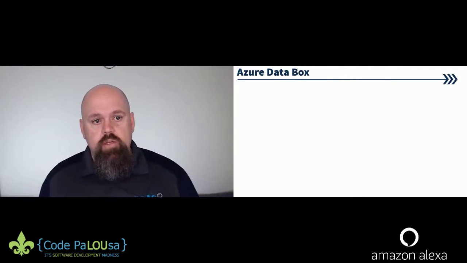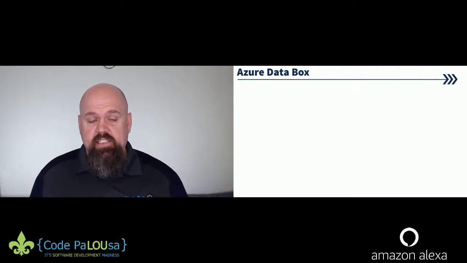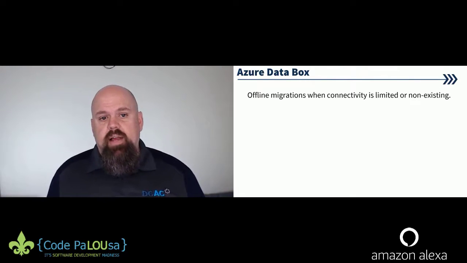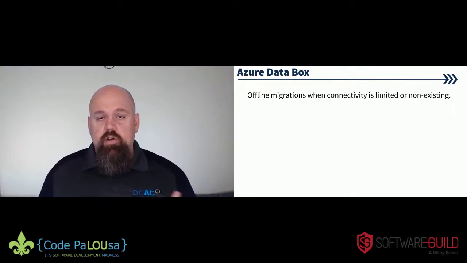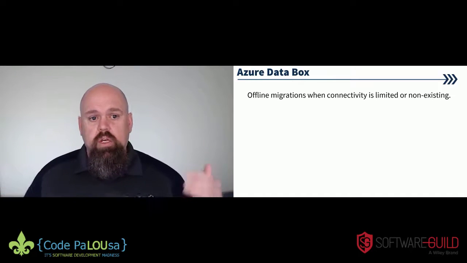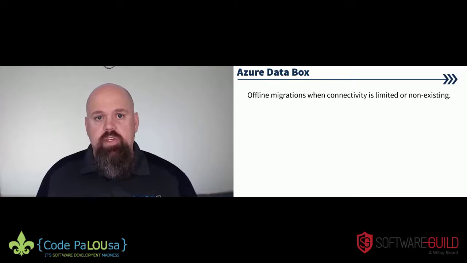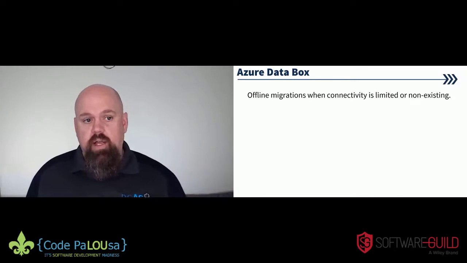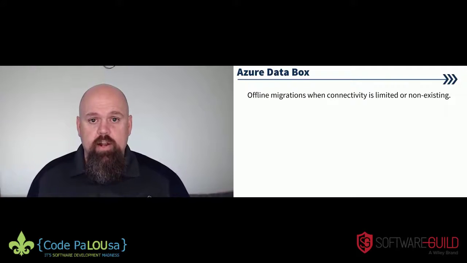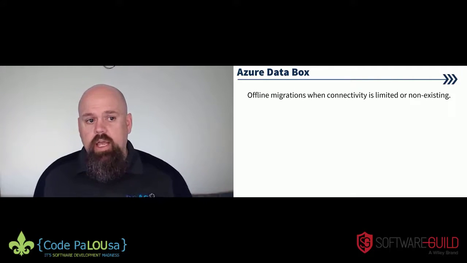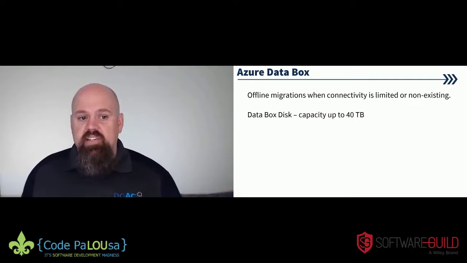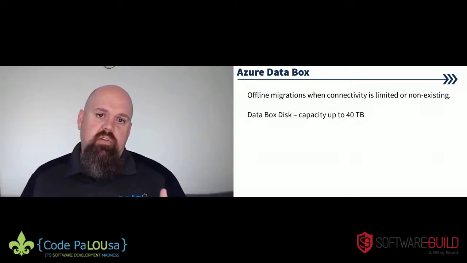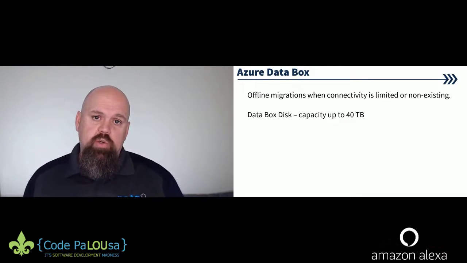So the other service we talked about was Azure Data Box. Again, this is an offline migration where connectivity is limited or non-existent. So if you work in a remote area of the country or the world, they will ship you this hardware. You will plug it in. It is an offline migration, obviously, because there's no internet on the UPS truck. They have a Data Box Disk where they'll send you up to 5 8-terabyte disks, getting you 40 terabytes in total.